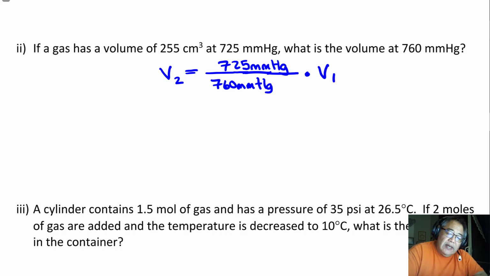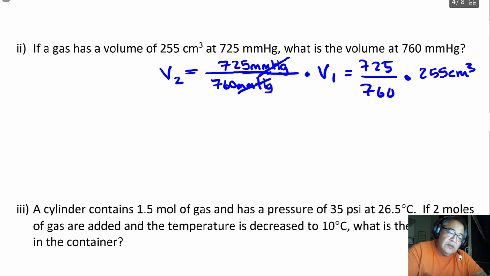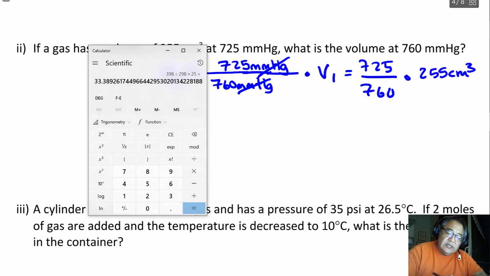So this will be 725, the millimeters of mercury will cancel out, divided by 760 times V1, and that's 255 centimeters cubed. So then I just do 725 divided by 760 times 255. And that gives me 243.3.